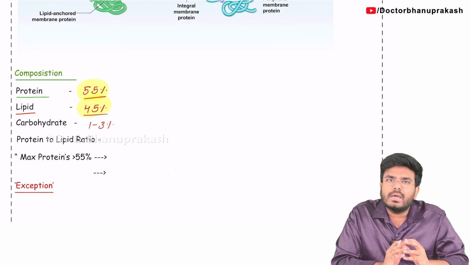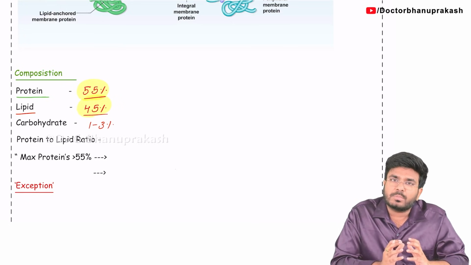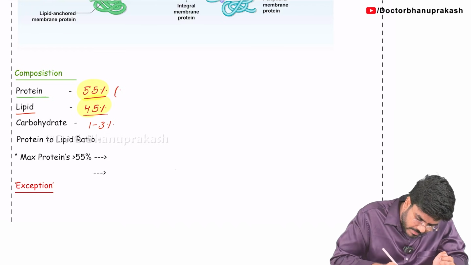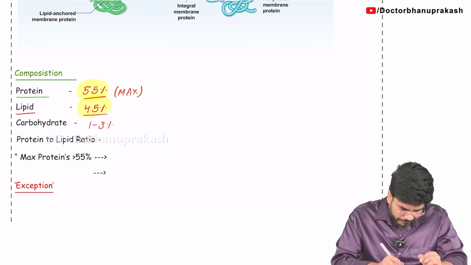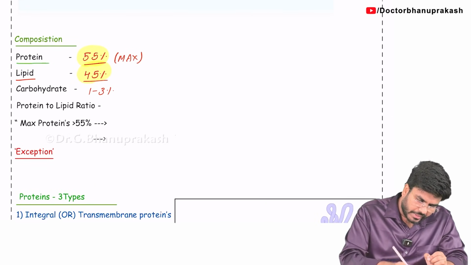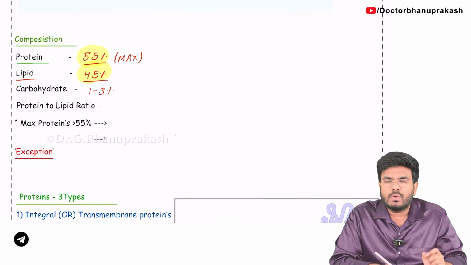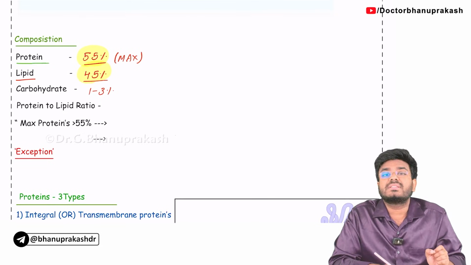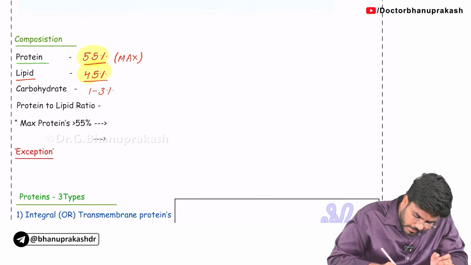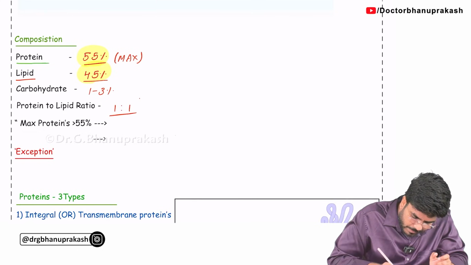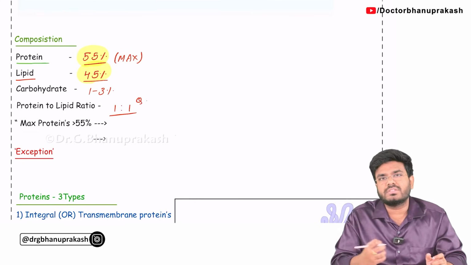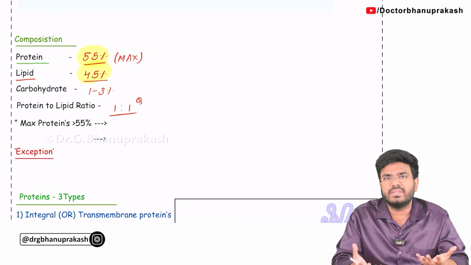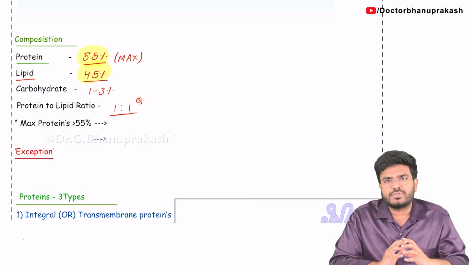So now tell me, our cell membranes are made up of carbohydrates, proteins and lipids, and what is the maximum composition? The maximum composition is always the proteins. Now, what is the protein to lipid ratio? In your exams, if they ask what is the ratio of proteins to lipids in the cell membrane, your answer should be 1:1. This is the best answer. If you take the proteins and lipids out of the cell membrane and weigh them, they will be in 1:1 ratio.